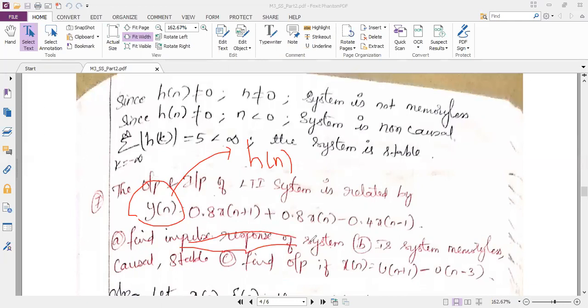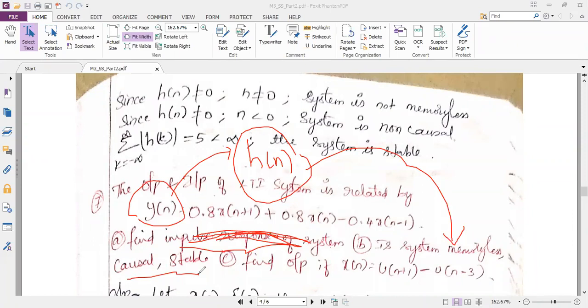Even if they do not mention it, it is our duty to calculate the impulse response h of n. From the impulse response only, I can analyze memoryless, causality and stability in the third module. In the question paper, they give problems module-wise. In the second module, they give problems based on stability, memoryless, causality, everything using the y of n expression.